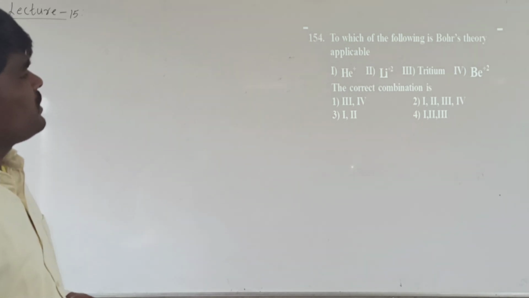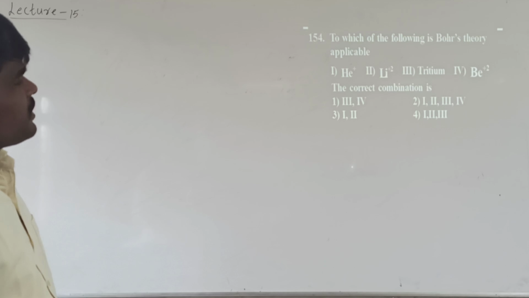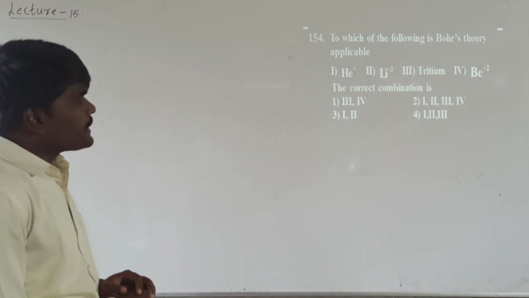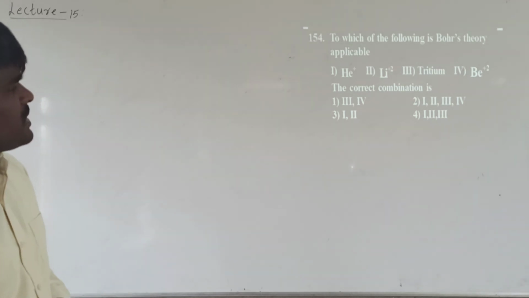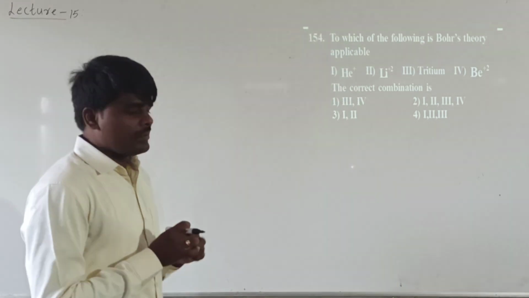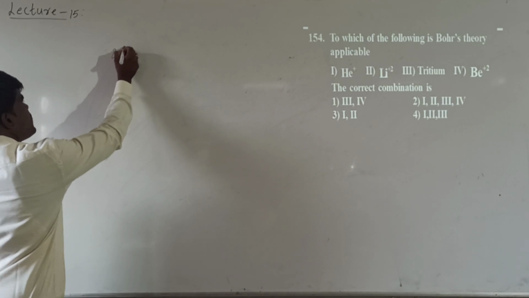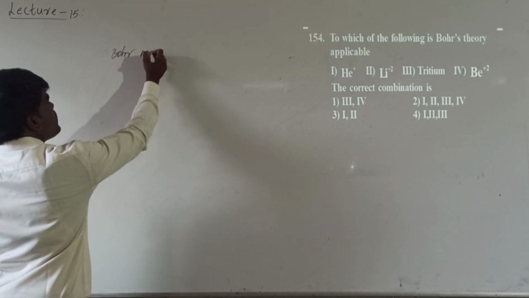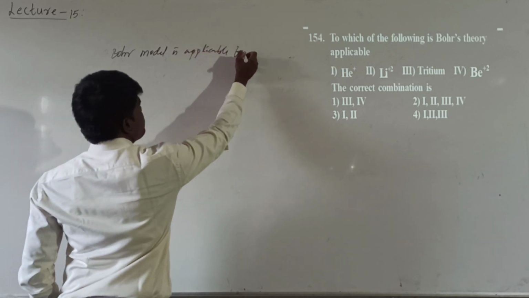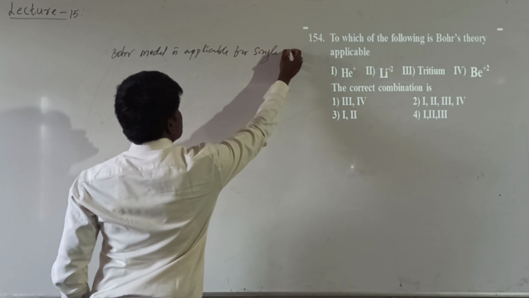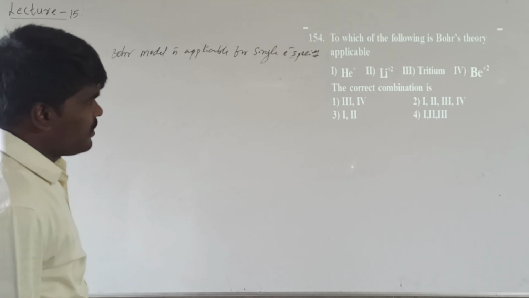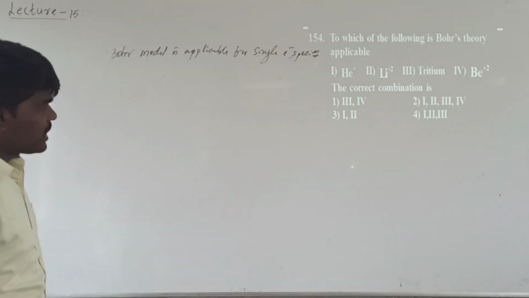To which of the following is Bohr's theory applicable? What are given? Helium plus, lithium plus 2, tritium and beryllium plus 2. Basically, Bohr's atomic model is applicable for all the species having a single electron. Okay, what is the main important aspect of the Bohr atomic model? Bohr model is applicable for single electron species. It cannot be applicable for the species having more than one electron. So let us see what are all the particles which are having a single electron.